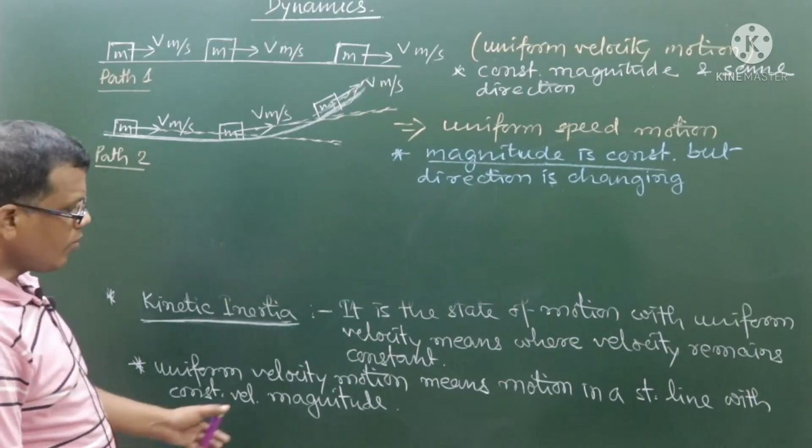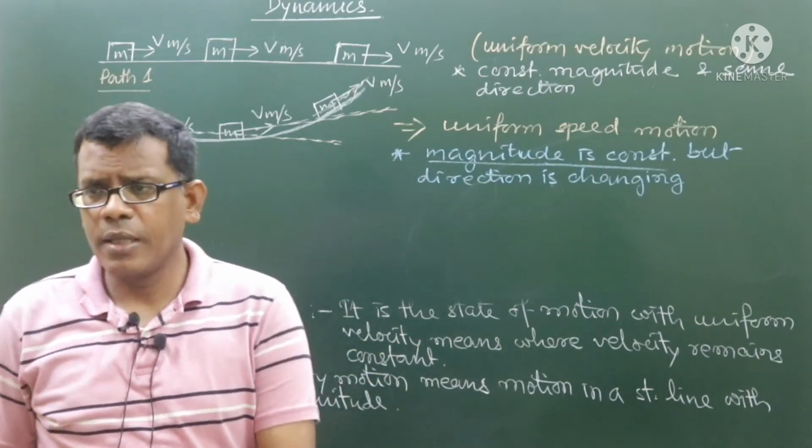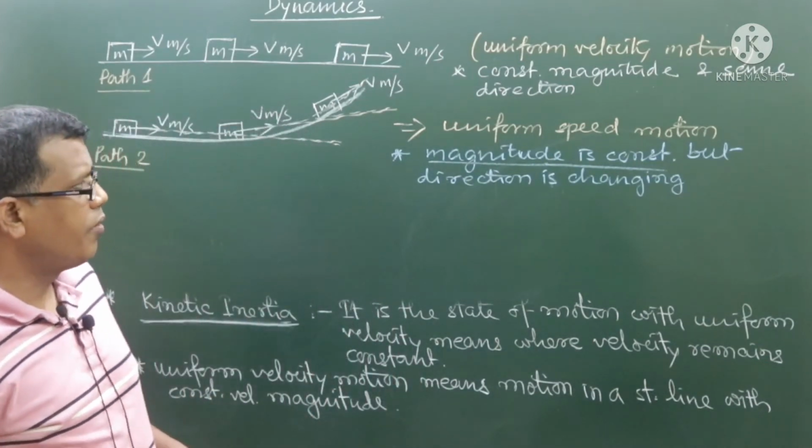So kinetic inertia motion means it has to be a motion under uniform velocity.